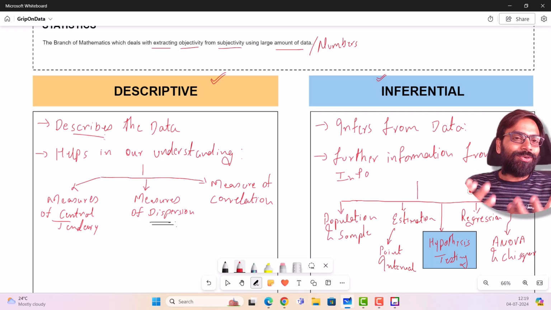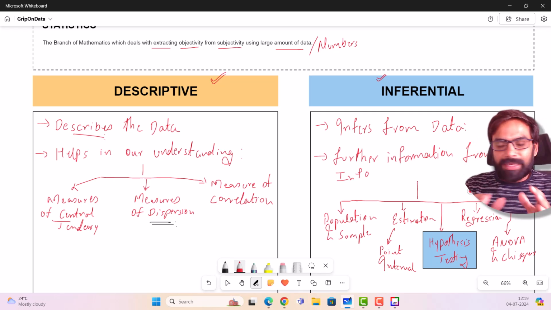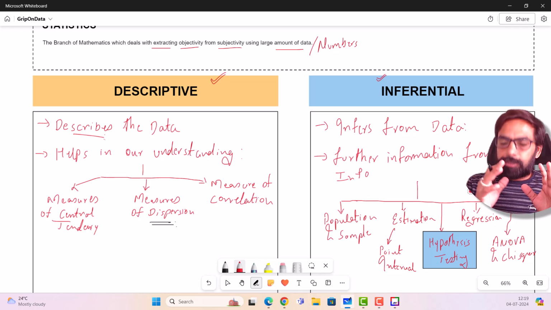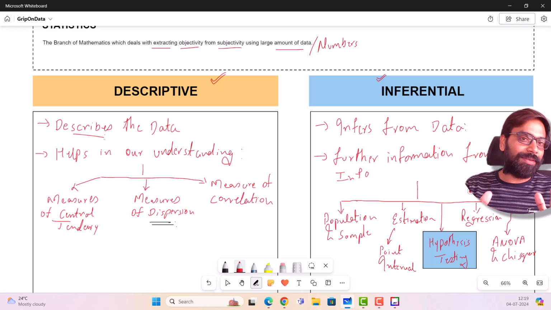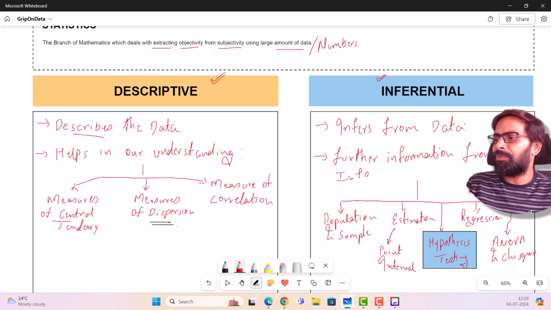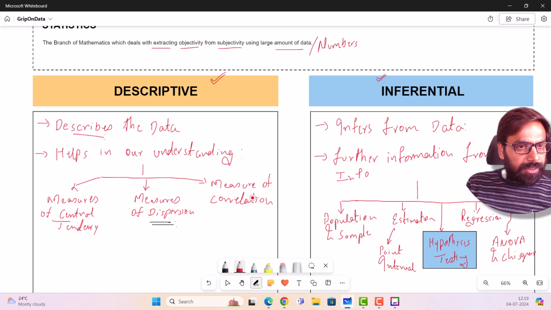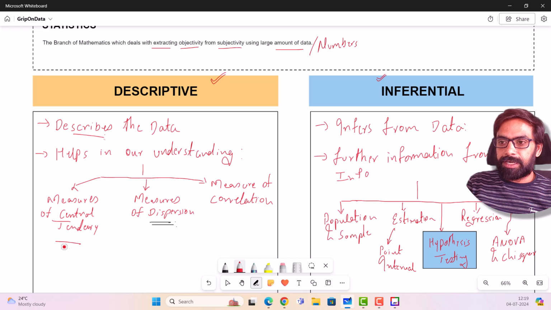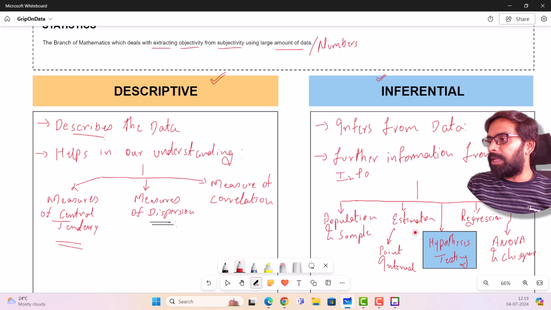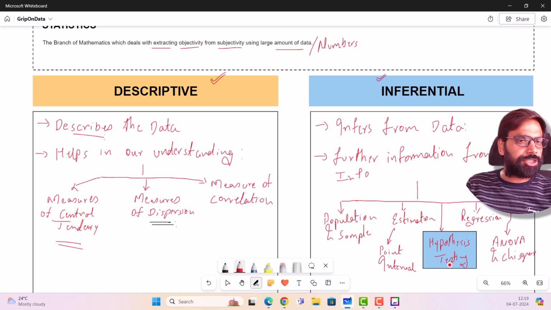They might sound like something which is very, very technical, but trust me, the entire statistics is not theoretical at all. It's very, very practical. Okay. So we'll move on to that. Let me start in the next video. We'll start with descriptive statistics. We'll try and understand what you mean by measures of central tendency, and we'll see the limitations and the advantages of measures of central tendency. We'll move on to measures of dispersion, and then we'll move on to measures of correlation, and then perhaps we'll move on to inferential statistics, moving on to population, sample, estimation, regression, hypothesis testing, and finally ANOVA and chi-square.